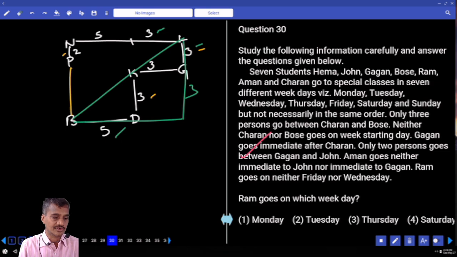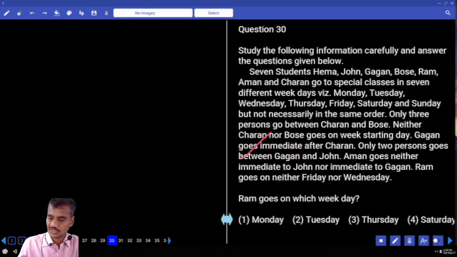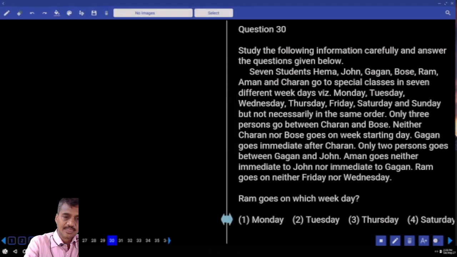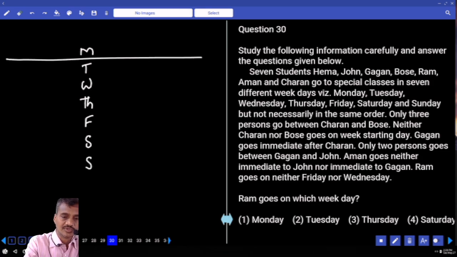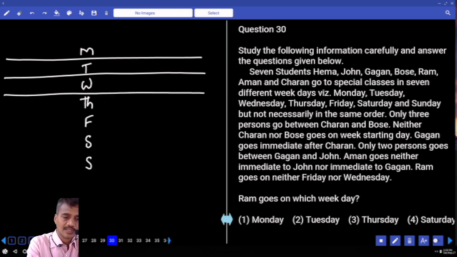The next one, 30 onwards. Now 30 to 33, these 4 are based on days. And what are the days given? Monday, Tuesday, Wednesday. Now let us start with the beginning. Monday, Tuesday, Wednesday, and Thursday, Friday, Saturday, and Sunday. Now these are the 7 days we have. Monday to Sunday are the 7 days.